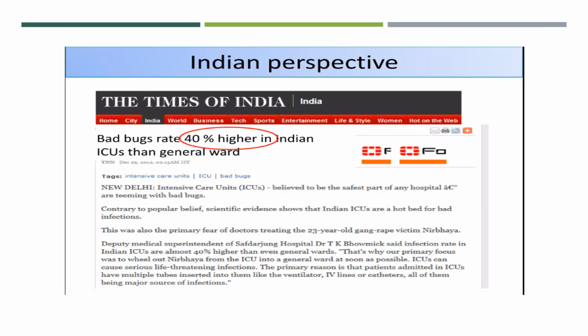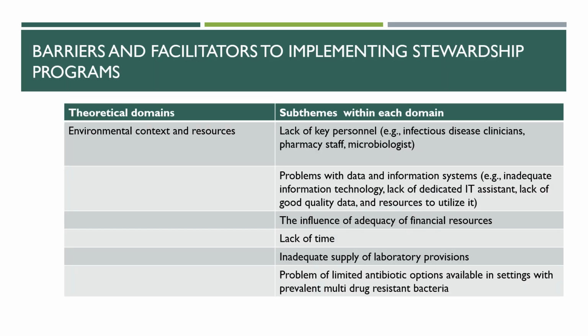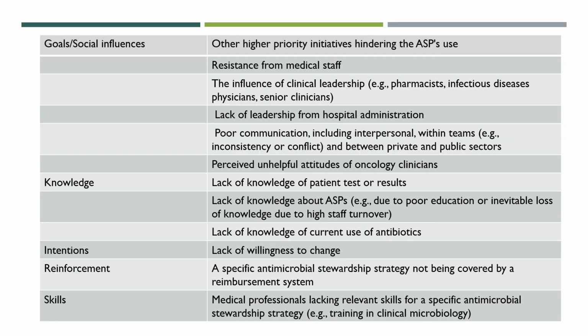From the Indian perspective, antibiotic use is 40% higher in the Indian ICUs than in the general wards. The barriers and facilitators to the stewardship program include lack of key personnel such as clinical infectious disease physicians, problems with the data information system, inadequacy of financial resources, lack of time, inadequate supply of lab provisions, problem of limited antibiotics, lack of knowledge, lack of willingness where reinforcement is required, and skills as an issue.